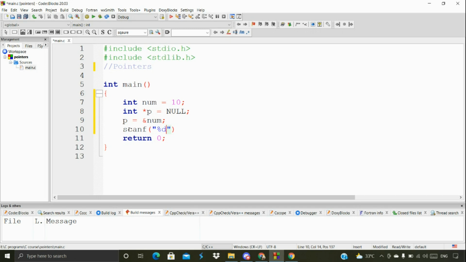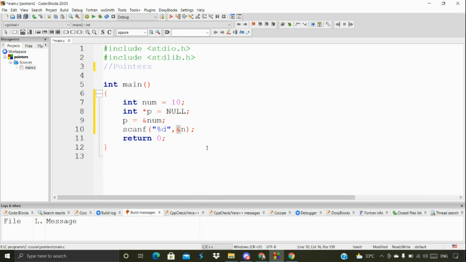integer type input, I'm just using the percentage d, and then we'll store it inside some other variable, any variable. For example, here the num, or any key, like n, I'm just storing it inside n. So here to indicate this, what is ampersand here also? We are just pointing the address.